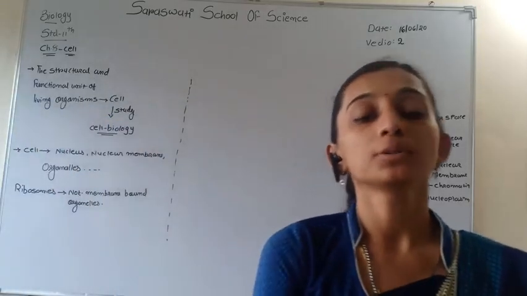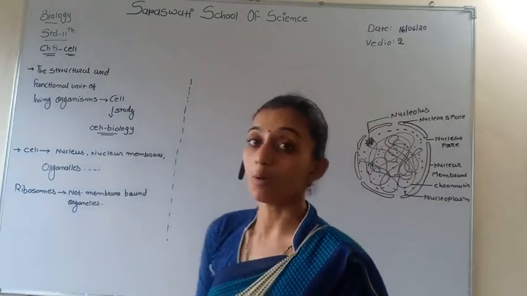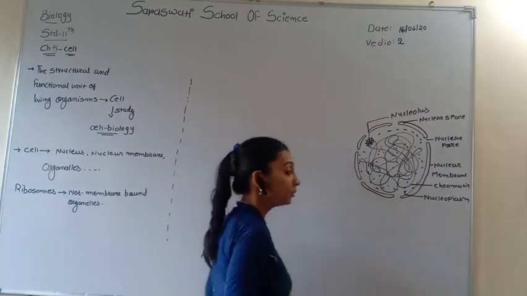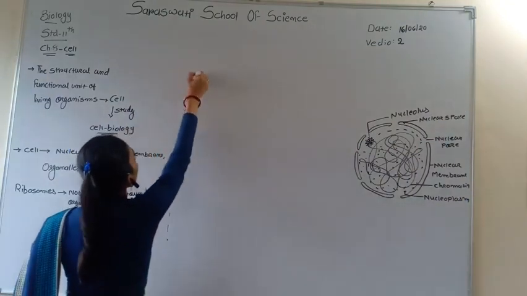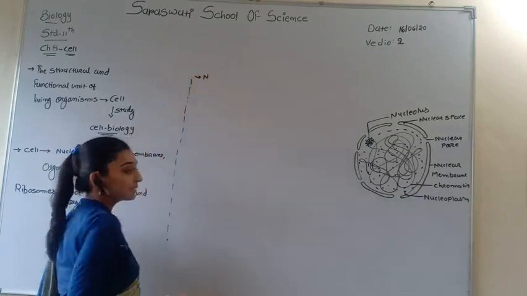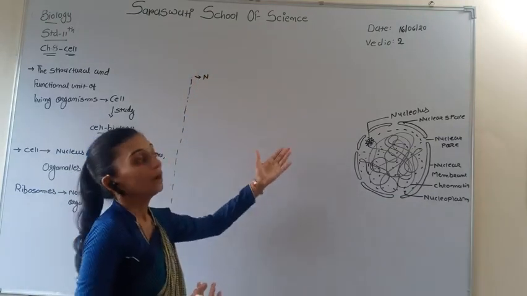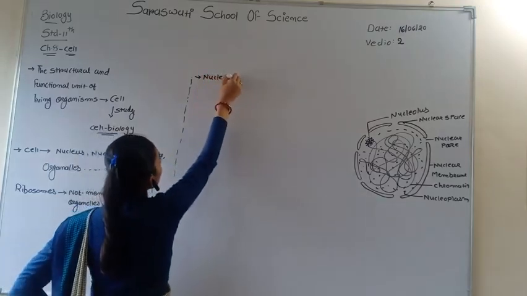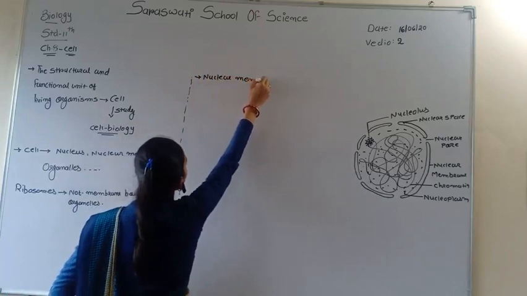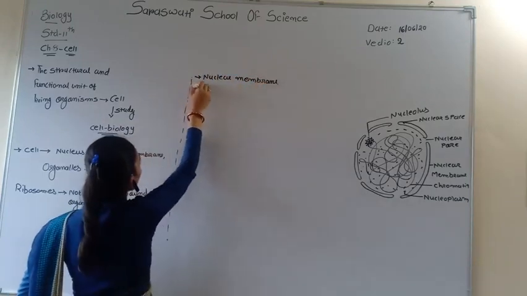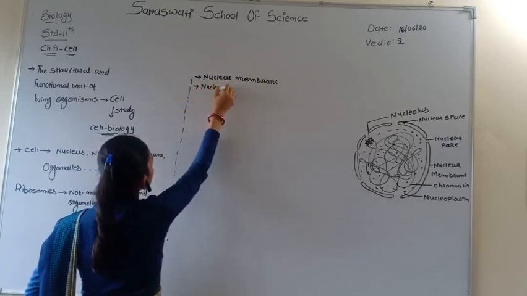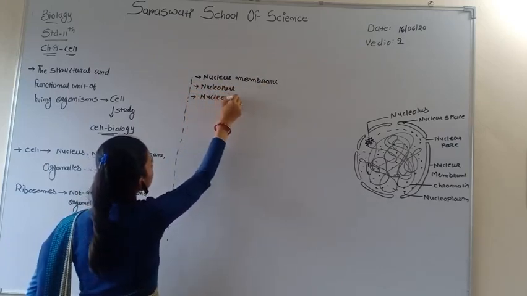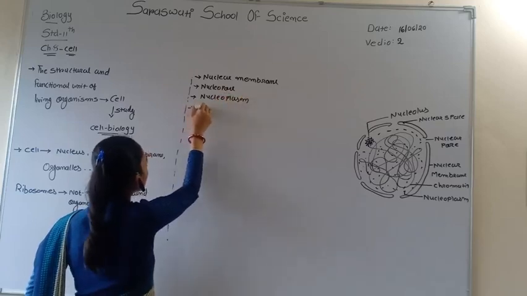Now we discuss the cell structure. This is the structure of the nucleus. The nucleus has various parts: the nuclear membrane, nucleopore, nucleoplasm and nucleolus.